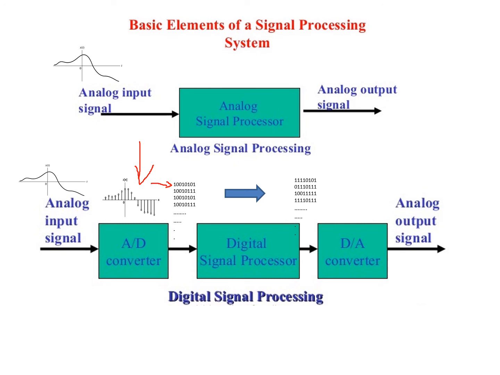Now I want to convert that signal back into analog form. I need a digital to analog converter on the output side. It does the opposite of what the analog to digital converter does on the input side. That is, it converts a digital bit sequence into a discrete signal, then converts the discrete signal into analog form by using low pass filtering. So the actual process is a little more complicated than this, but it has been shown as a simplified diagram in the form of a block diagram.